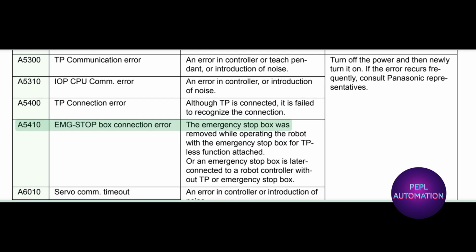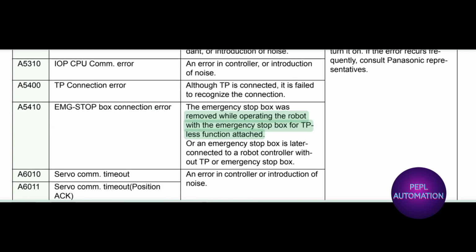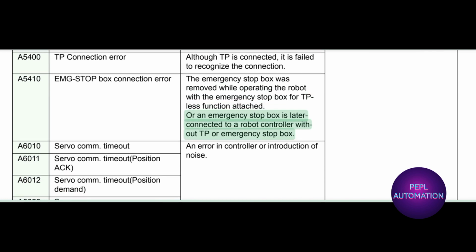A5410 EMG stop box connection error. The emergency stop box was removed while operating the robot with the emergency stop box for T+ function attached, or an emergency stop box is later connected to a robot controller without TP or emergency stop box.